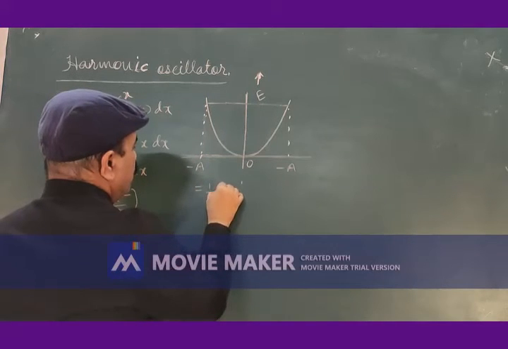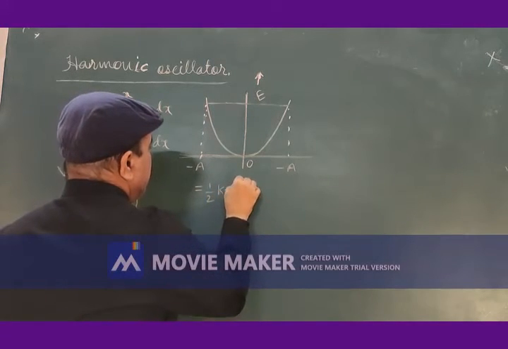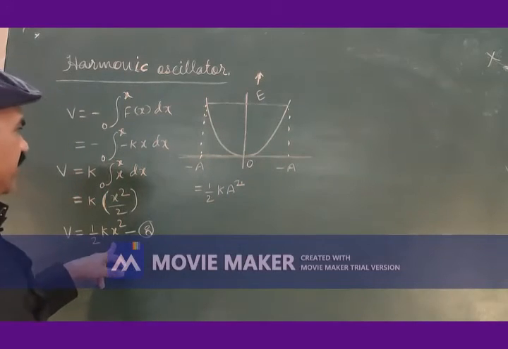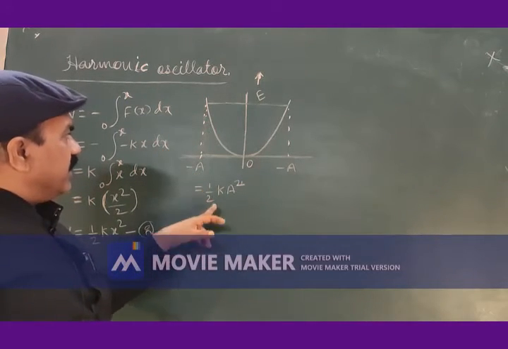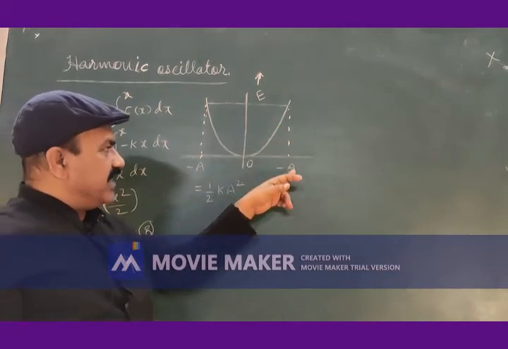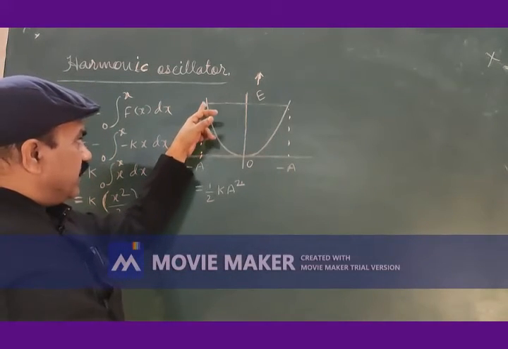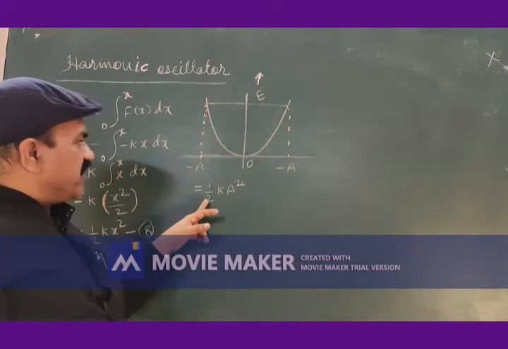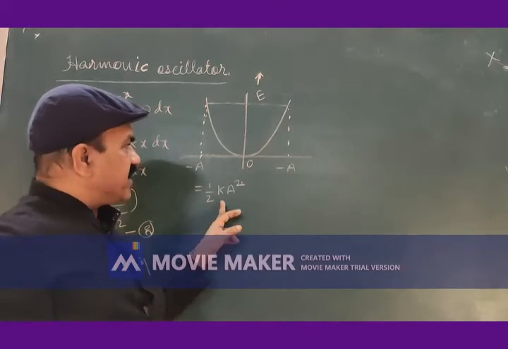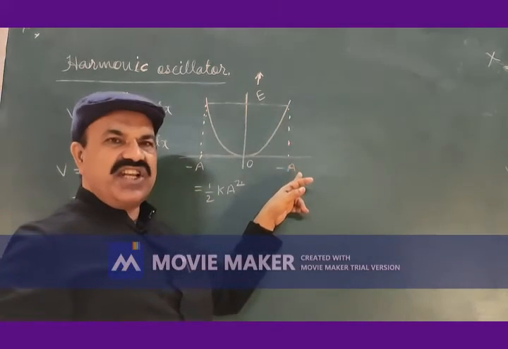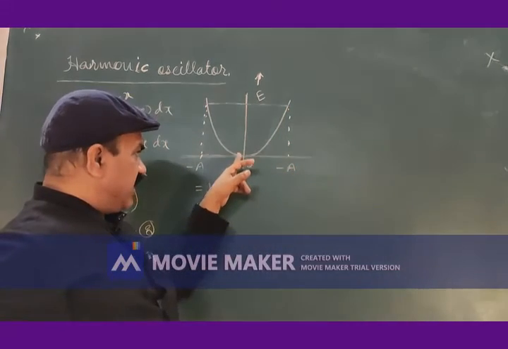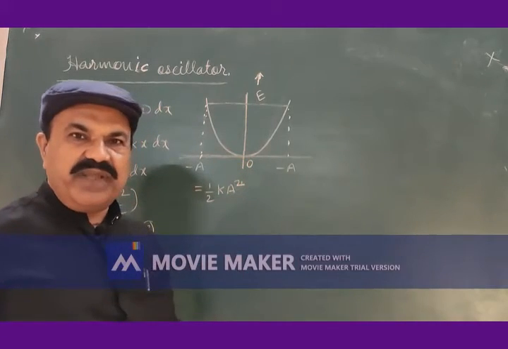1 by 2 k a square. What is x? It is a here. It is also a here. So at this point potential energy will be 1 by 2 k a square. At this point potential energy will be 1 by 2 k a square. At this point potential energy will be 0.